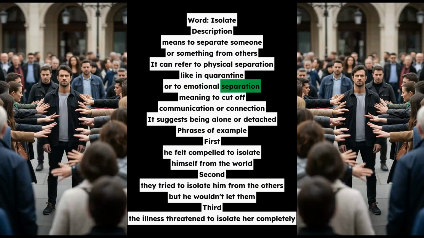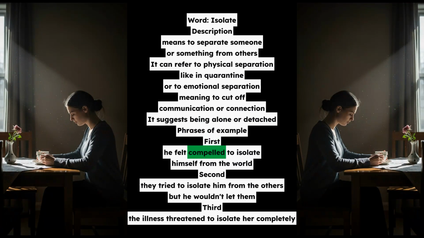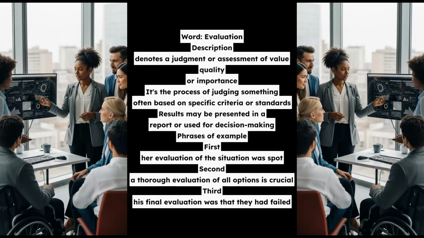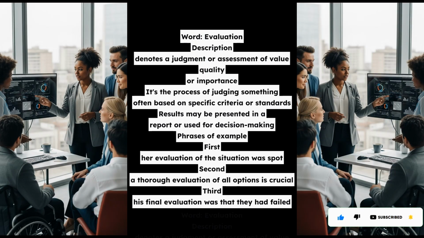Word, evaluation. Description, denotes a judgment or assessment of value, quality, or importance. It's the process of judging something, often based on specific criteria or standards. Results may be presented in a report or used for decision-making. Phrases of example. First, her evaluation of the situation was spot on. Second, a thorough evaluation of all options is crucial. Third, his final evaluation was that they had failed.